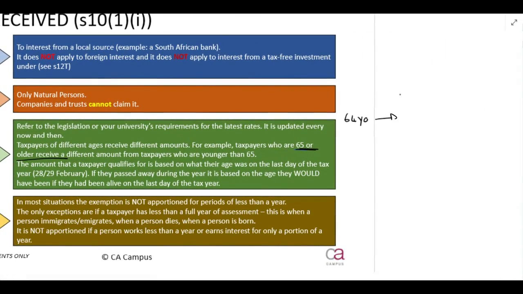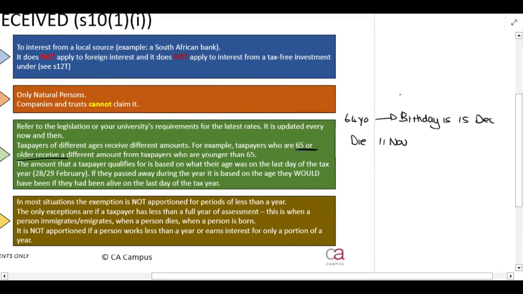Let's say their birthday is 15 December, and they die on the 11th of November. They would turn 65 on the 15th of December, but they die on the 11th of November when they are still 64 years old. What exemption would they be able to claim?